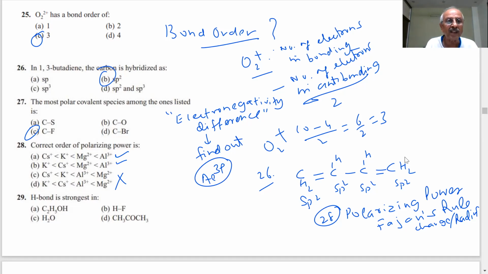But here, cesium plus is larger in size than potassium. Which group are cesium and potassium in? Group 1. What are the elements of group 1? Lithium, sodium, potassium, rubidium, and cesium. Cesium is coming lower than that. So this is the correct answer. Larger size, cesium plus is larger than K plus. Okay, next question. Hydrogen bond is strongest in.